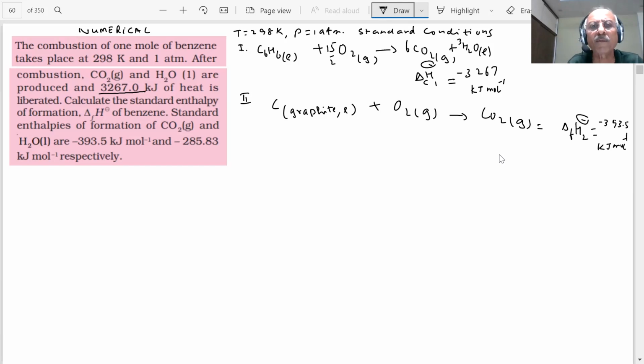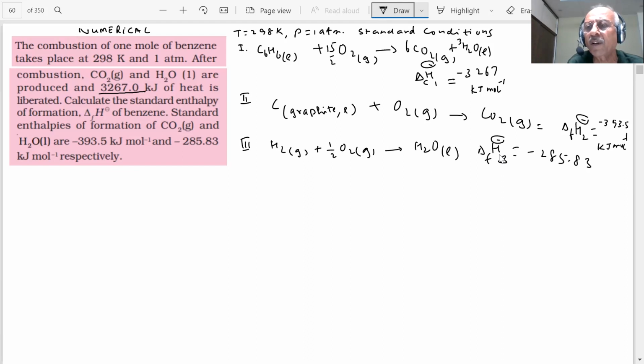kilojoule per mole given. What is the third equation, students? Standard enthalpy of formation of water liquid. How will water liquid be formed? Hydrogen gas plus half oxygen gas will produce H2O liquid. What is the given value? Minus 285.83 kilojoules per mole. These are given to me: 1, 2, 3.